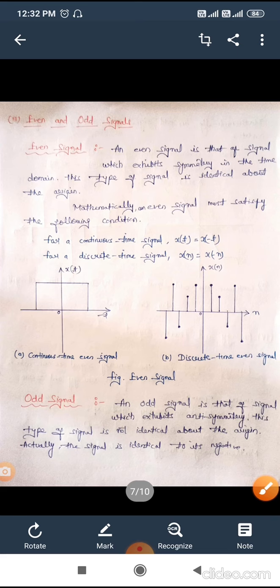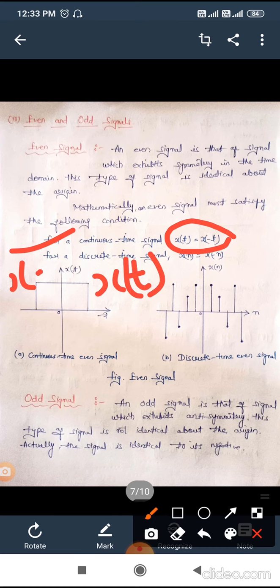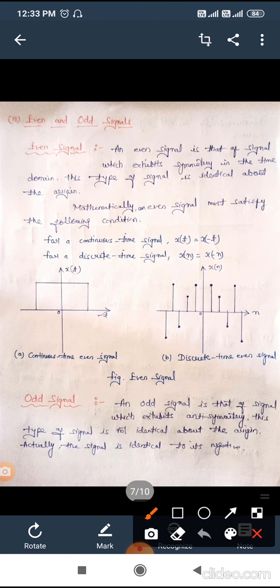Mathematically, we can express an even signal, for a continuous time signal, as x of t equals x of minus t. That means this one is x of t and this one is x of minus t. Both amplitudes are positive, that's why both values are equal in case of an even signal. Similarly, in case of a discrete time signal, we have x of n equals x of minus n.